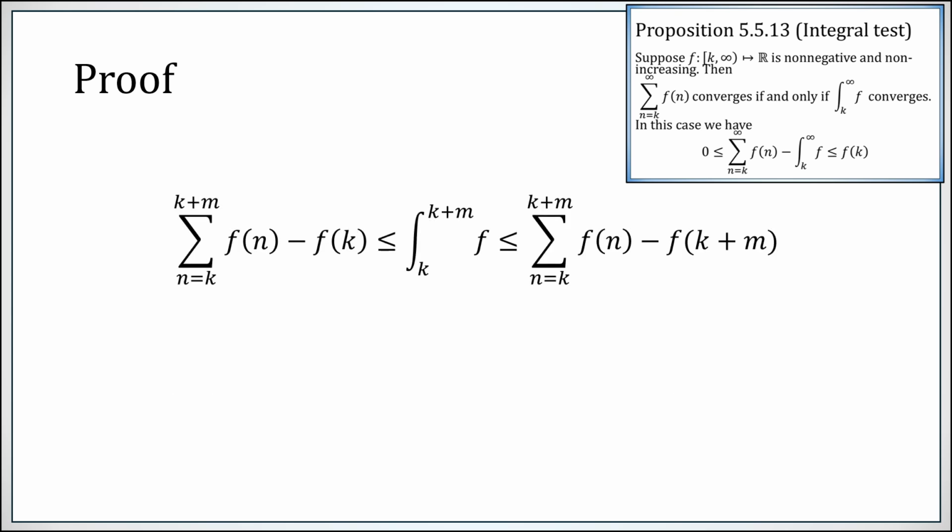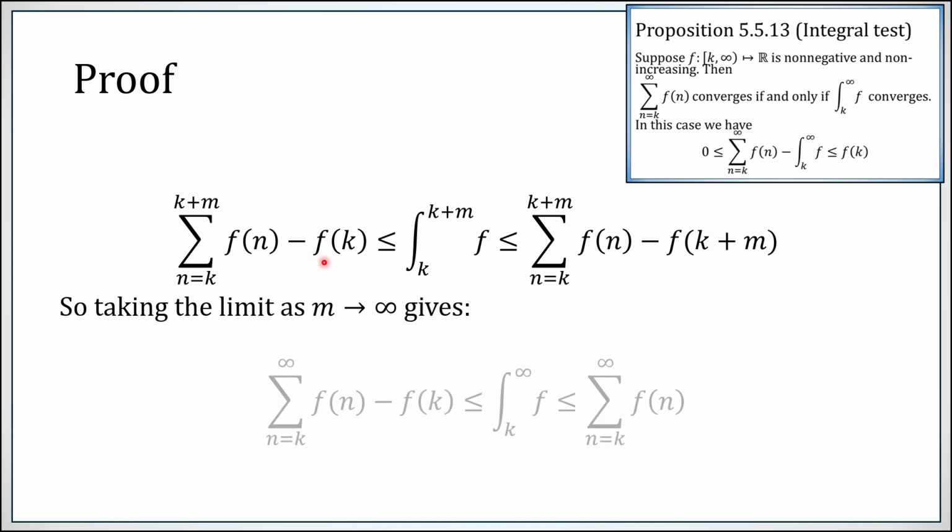Okay, so we have convergence if and only if the other one converges. But now let's look at this inequality that we established and take the limit as m goes to infinity. Now as m goes to infinity, this becomes the series, this becomes the series, this becomes the improper integral, and this term has to go to 0, whereas this is merely a constant. So we get this right here.